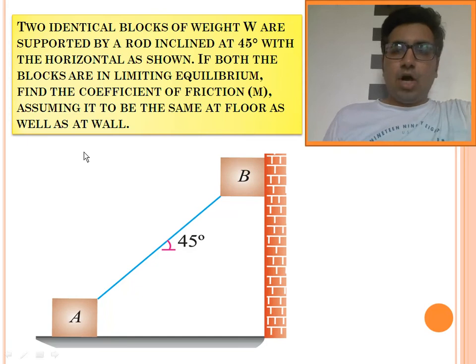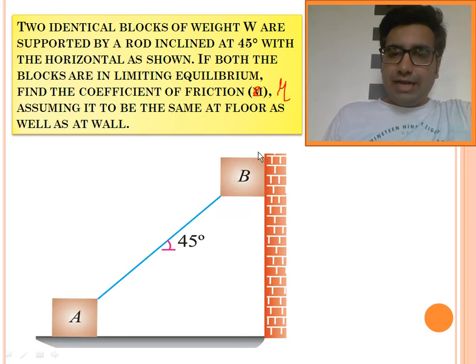Two identical blocks of weight W are supported by a rod inclined at 45 degree with the horizontal, as shown in the figure. If both the blocks are in limiting equilibrium, find the coefficient of friction mu. It is written mu, not m. Find the coefficient of friction mu, assuming it to be the same at floor as well as wall.